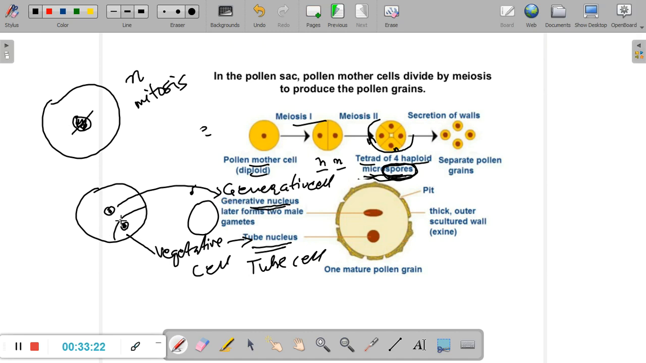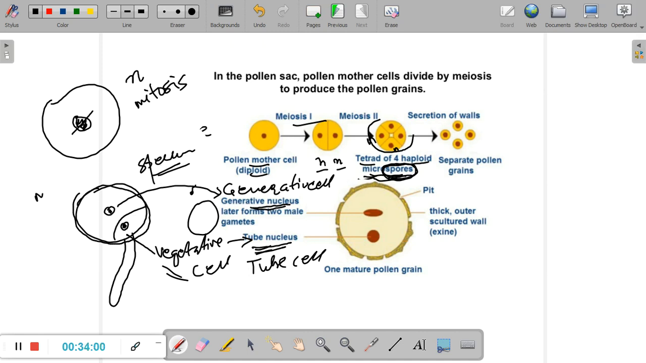Now at this particular stage, what has happened? Similar to germination of spores, the microspore has also divided, and now the next life cycle has taken place. This vegetative cell or the tube nucleus, as the name suggests, will make the pollen tube during pollination. Once pollination has taken place, this will make the pollen tube. And the generative cell is actually the sperm. Now you see, the pollen grain holds the sperm.